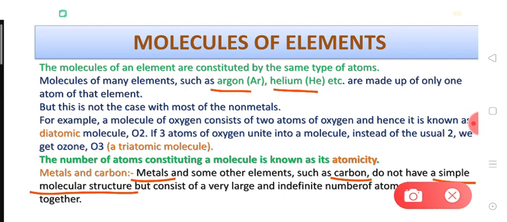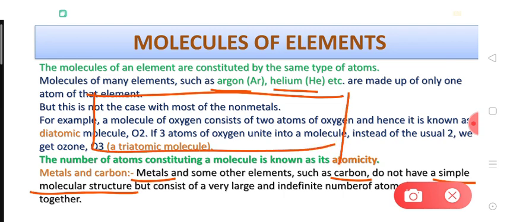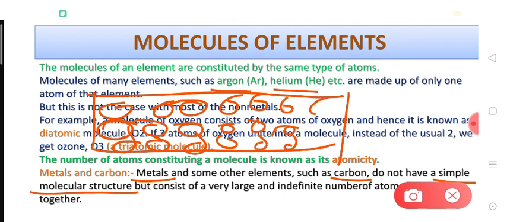So we cannot say this is the molecule of a metal or of carbon. For example, this is a rod of a metal or a rod of carbon, where an indefinite number of atoms are combined to make the whole rod or the bulk of the carbon or the metals.